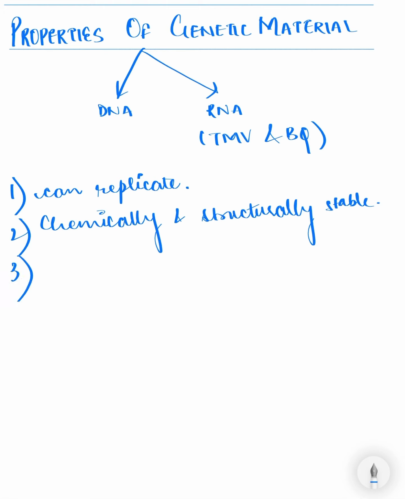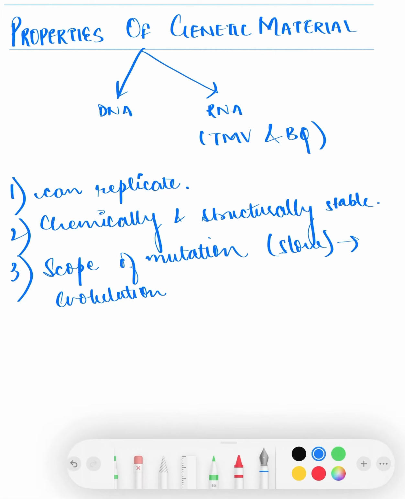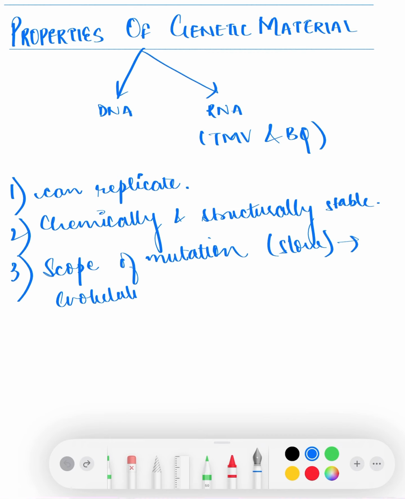Third point being here is there is a scope of mutation. There should be a scope of mutation, but the mutation should be very slow because it is required for the process of evolution.